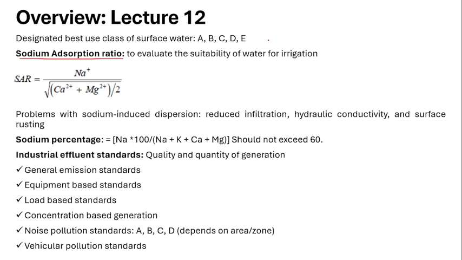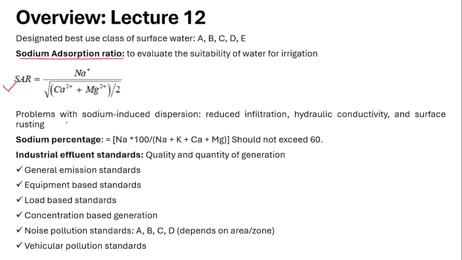In this, we will calculate the amount of sodium, calcium, and magnesium ions, and the formula is SAR equals Na plus divided by the square root of calcium plus magnesium ions divided by 2. You have to remember this one.